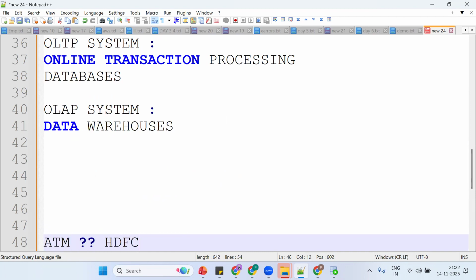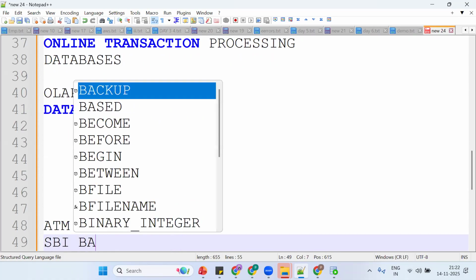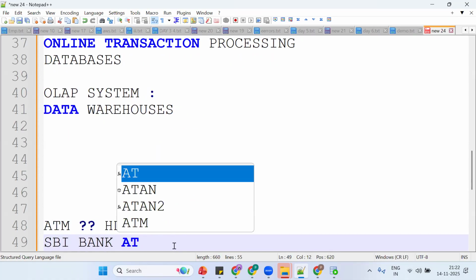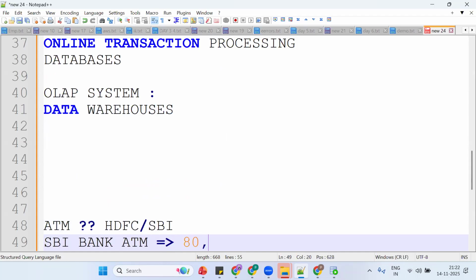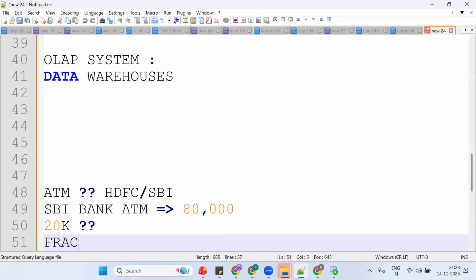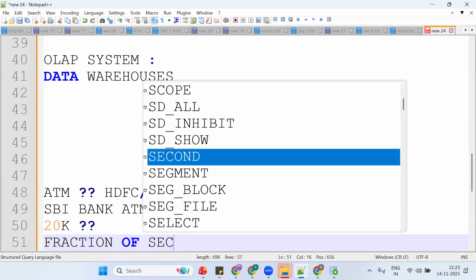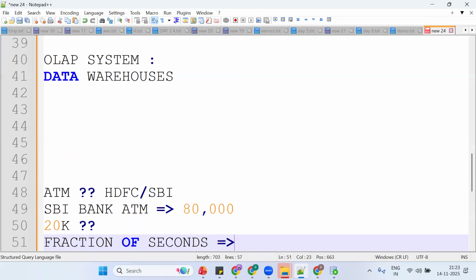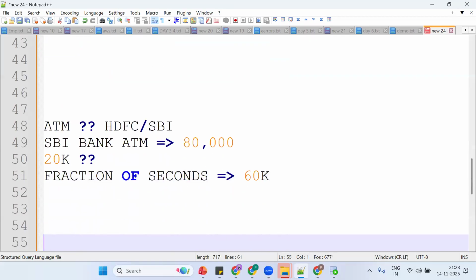I have an account in HDFC or SBI. Now I go to the SBI Bank ATM. Assume my bank balance is 80,000. Now I try to withdraw 20K. Tell me, what happens within a fraction of seconds? We'll get a message like your bank balance is 60K. Same functionality.